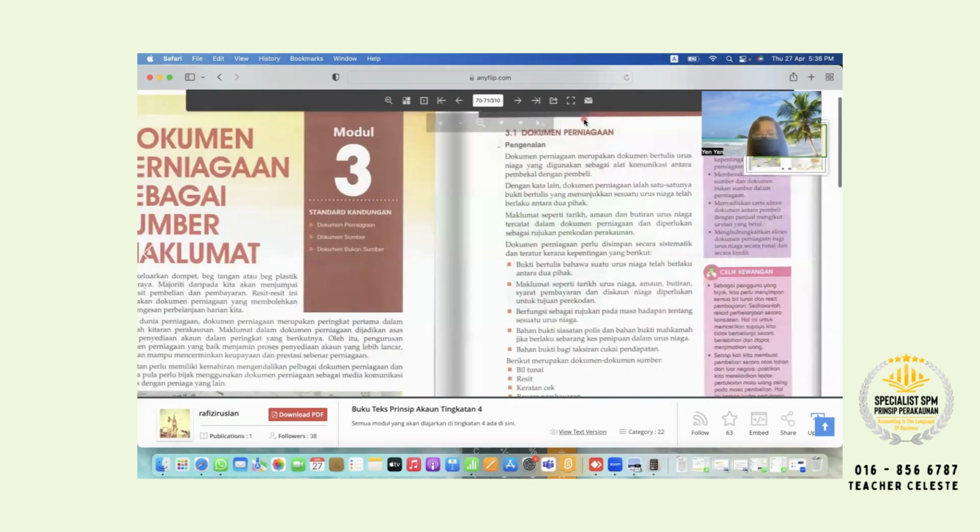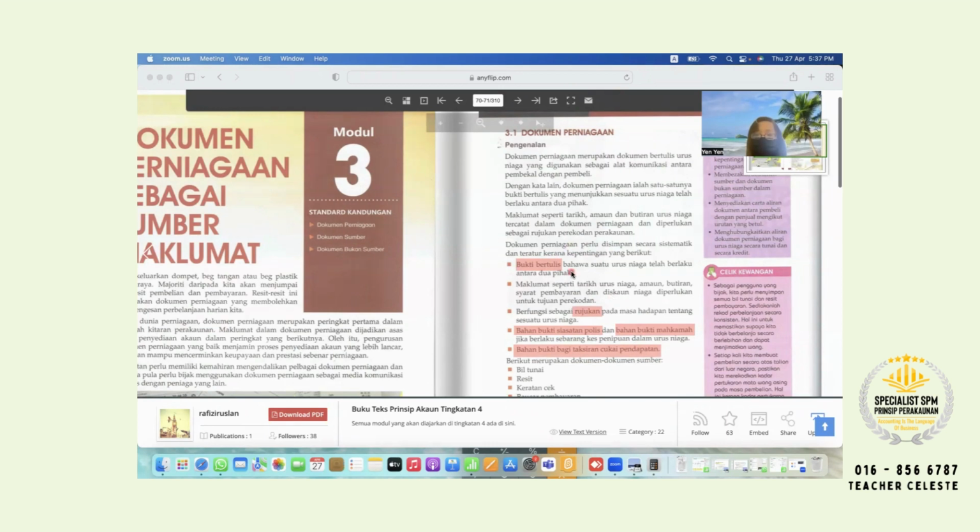Because for bukti bertulis, bukti to prove, to make it reference. So if let's say some of your buyers sue you, to prove to the police, and then one more is to the income tax, the taxation.